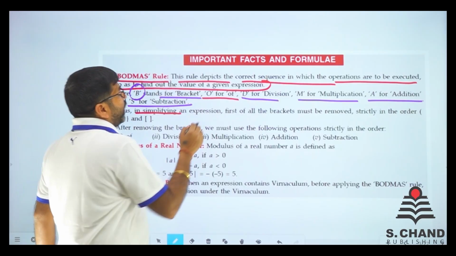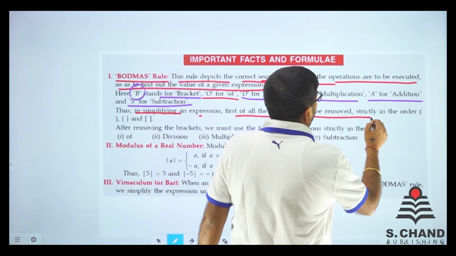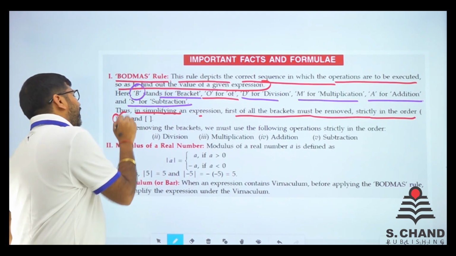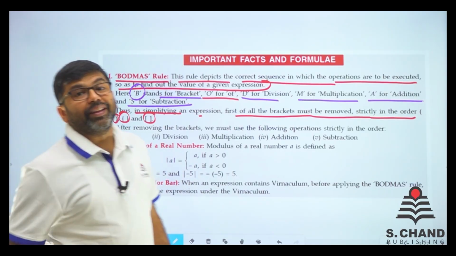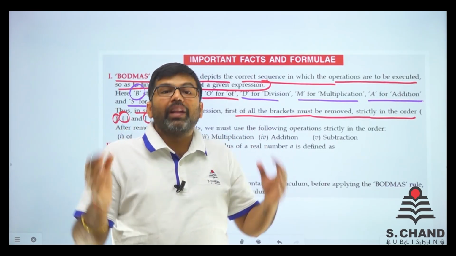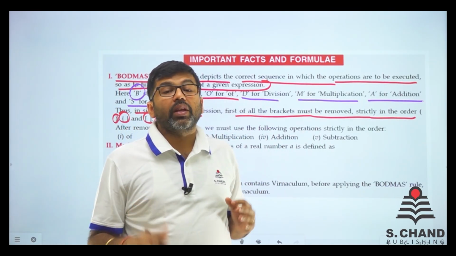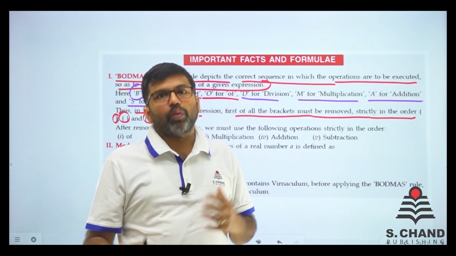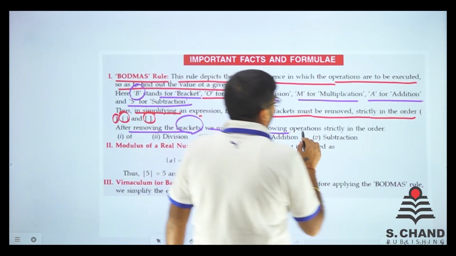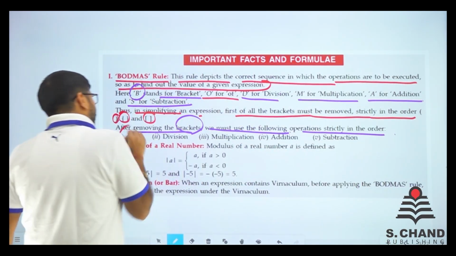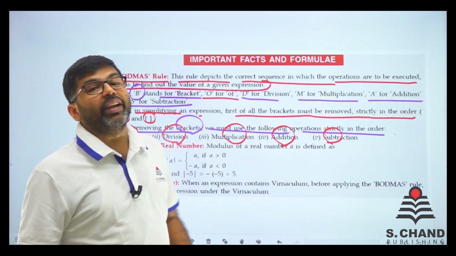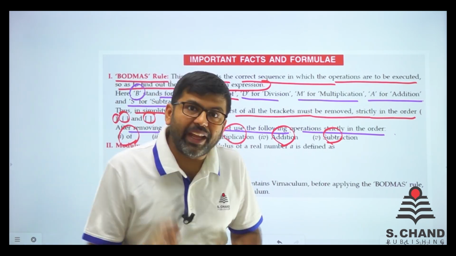As in simplifying an expression, first of all the brackets must be removed strictly in order: first the small brackets, then the curly brackets, then the square brackets. In this order only. First the innermost one, then the curly ones, the middle brackets, and finally the square brackets. In this order you must follow the bracket rule, right? After removing the brackets, we must use the following operations strictly in this order only. First is of, then division, then multiplication, then addition, then subtraction, and that is why it is known as the BODMAS rule. Very, very important rule.